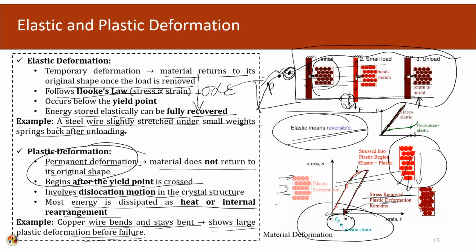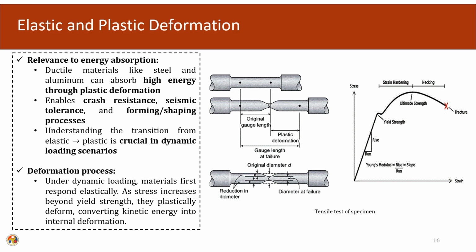So, what is the relevance in terms of energy absorption? As we have already seen, ductile materials like steel, aluminum, and copper can absorb high energy through plastic deformation. From the permanent deformation, the energy absorption takes place. This can be used in crash design and the seismic field, and in forming shapes and processes.